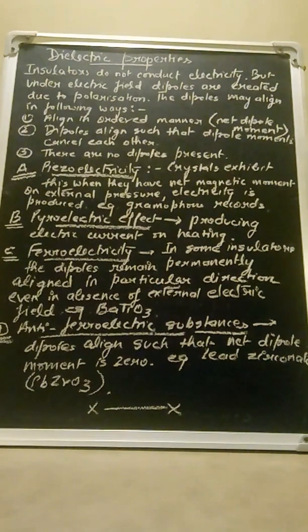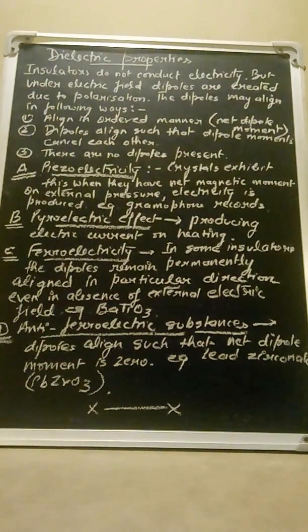But if an electric field is applied to the insulators, dipoles may be created. The dipoles may be created due to polarization. So under the influence of an electric field, the insulators may also conduct electricity. It is because the dipoles may be created on them.